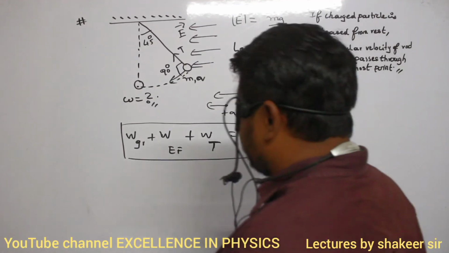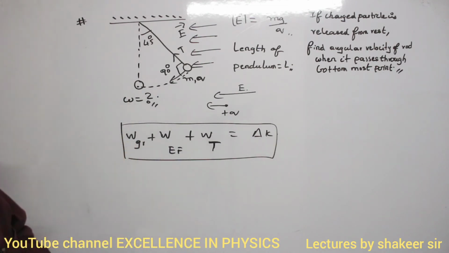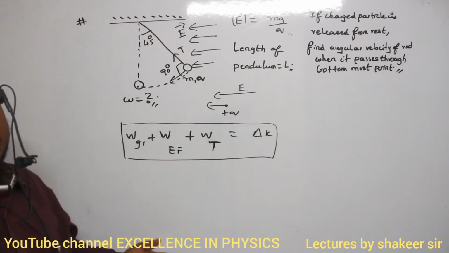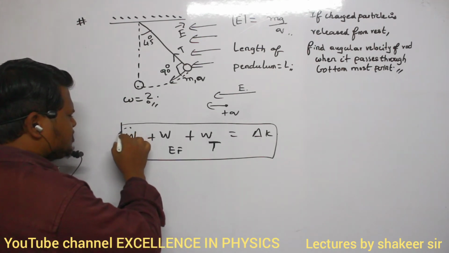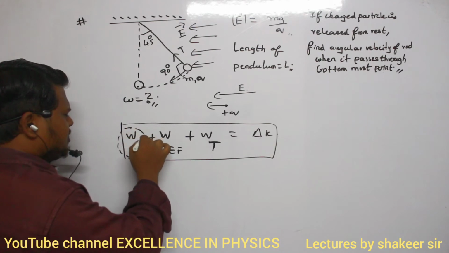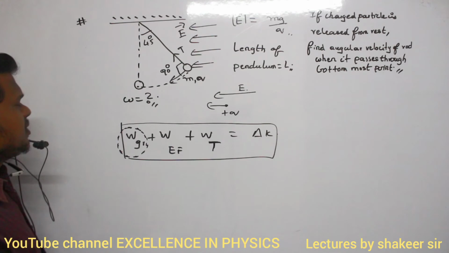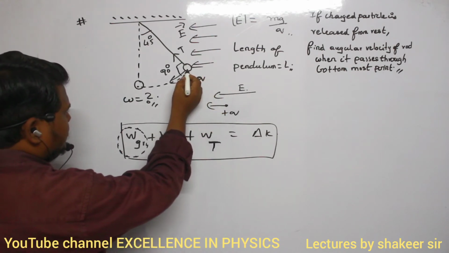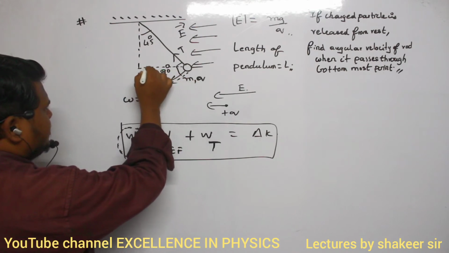So three forces are acting. Out of three forces, work done due to tension will be 0. Now, can you say how I can calculate the work done by gravitational force? Gravitational force is doing how much work on this pendulum? When this pendulum reaches here, what is the vertical height reached by the pendulum?